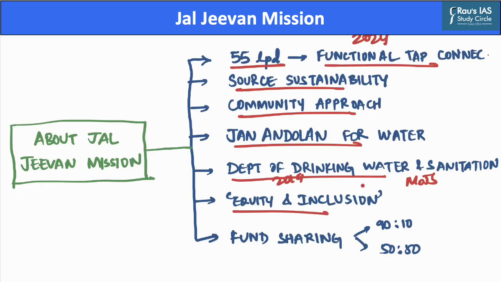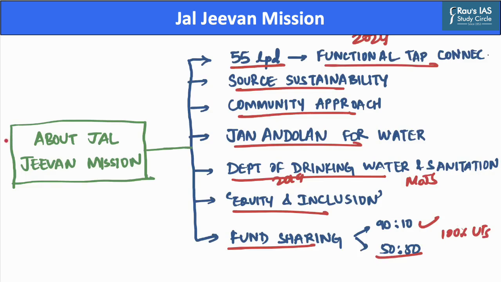That is, it ensures that no one is left out from getting a tap water connection and regular water supply in the village, especially the weaker and marginalized sections. The fund sharing pattern between the center and state governments is 90:10 for Himalayan and northeastern states, whereas for other states it is 50-50, while it is 100% in case of union territories.